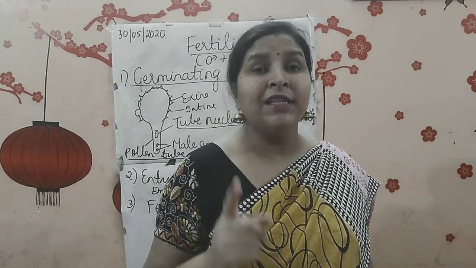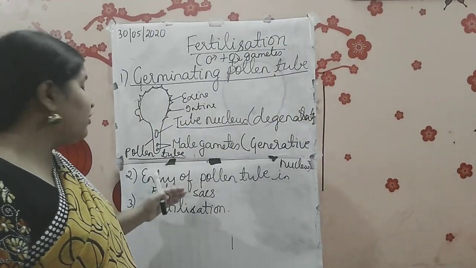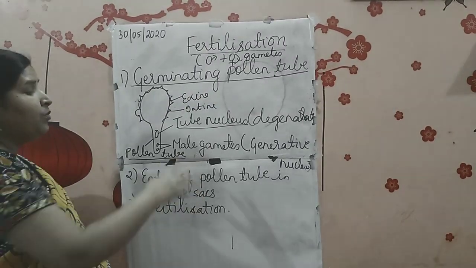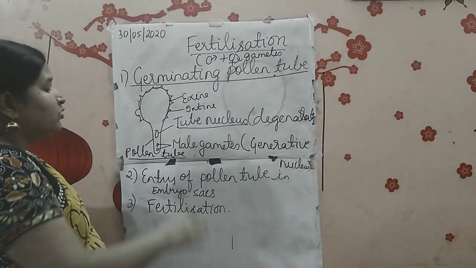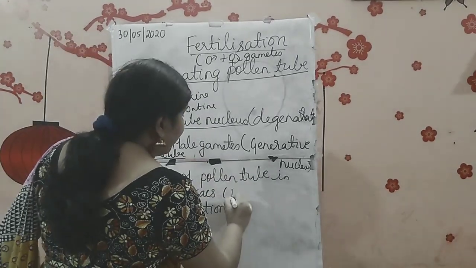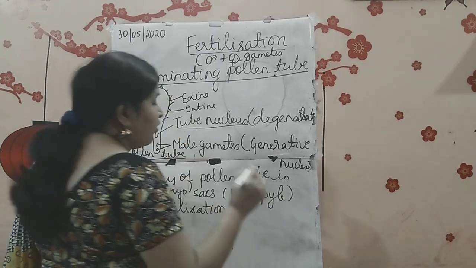That hole was called as micropyle. So from the micropyle, this pollen tube will enter into what? Into the embryo sac, containing just two male gametes. Is that clear? So entry of pollen tube into the embryo sac is through the micropyle, that is the small hole.